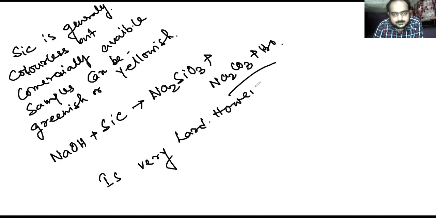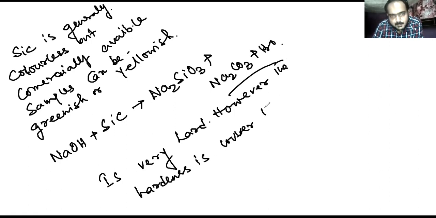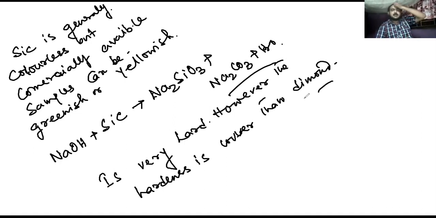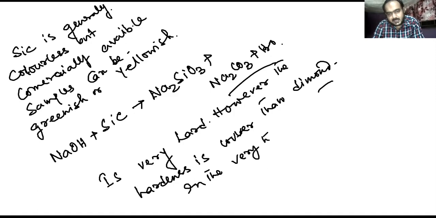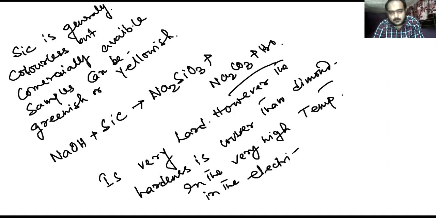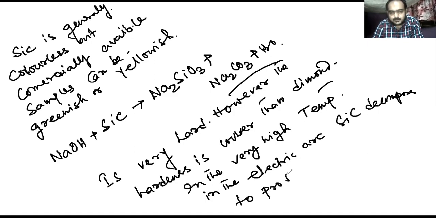However, the hardness is lower than diamond. So in the very high temperature, in the electric arc, silicon carbide decomposes to produce silicon plus graphite.